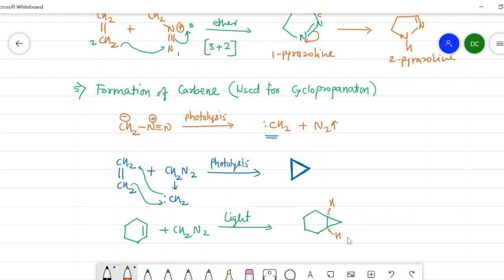Now the stereochemistry of this cyclopropanation reaction is that this cyclopropane ring is either above the plane of this cyclohexane or below the plane, whereas the two hydrogens are opposite to this cyclopropane ring. In this way, the formation of carbene is used for the cyclopropanation reaction. This is all about the applications of diazomethane in organic chemistry. So with this, we will stop here.